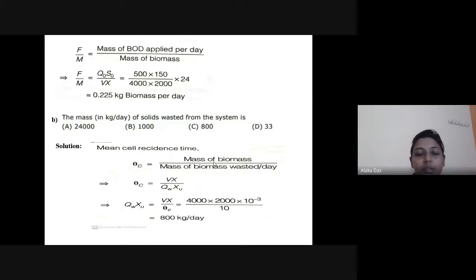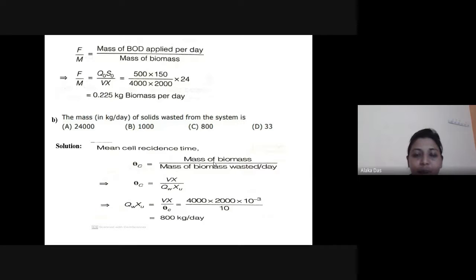So here we have used the equation F by M equals Q0 into S0 by Vx. It is coming out to be 0.225 kg per kg biomass per day.